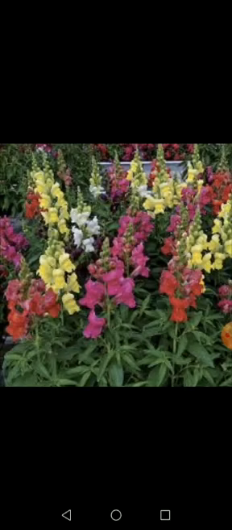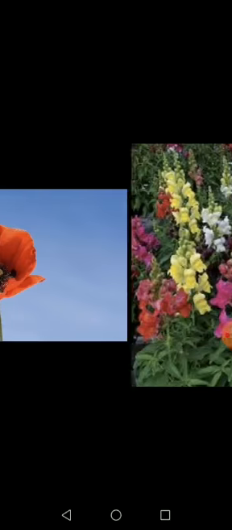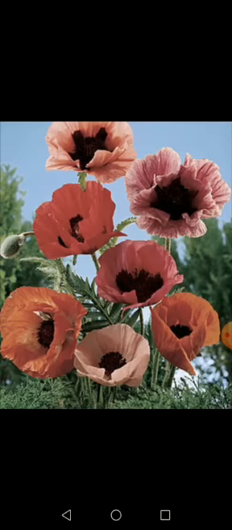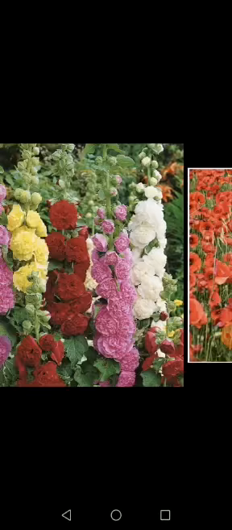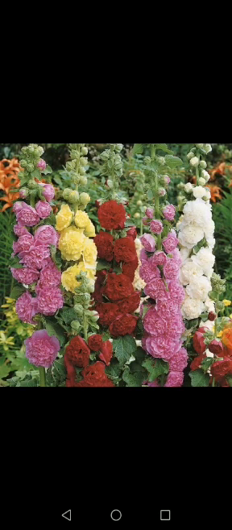Okay. This is poppies. Look, can you see this picture? This is poppies. Okay. This is also poppies. This is hollyhocks.